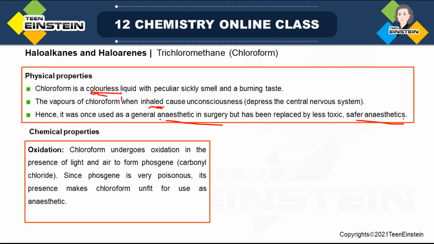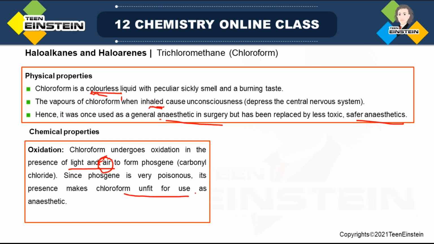Chemical properties, what kind of reaction can it give? Oxidation reaction, it can undergo oxidation in the presence of light and air, a light induced reaction. And when we are saying air, that means it is basically supplying oxygen to form phosgene, which is also known as carbonyl chloride, COCl2. This product obtained by oxidation of chloroform is very poisonous, and that is the reason its presence makes chloroform unfit for use as anesthetic.